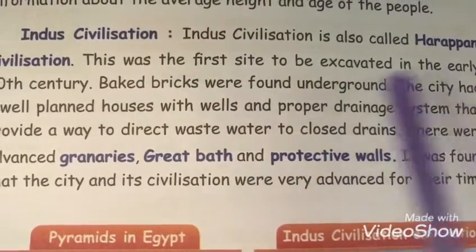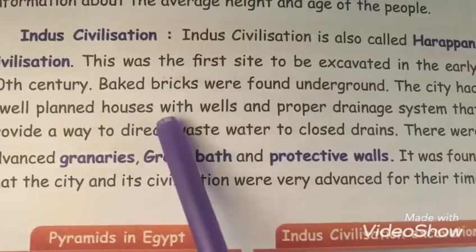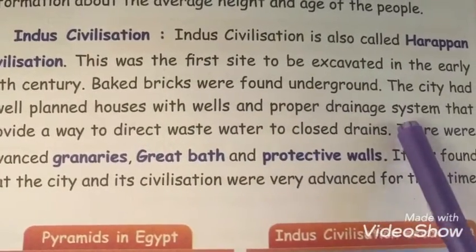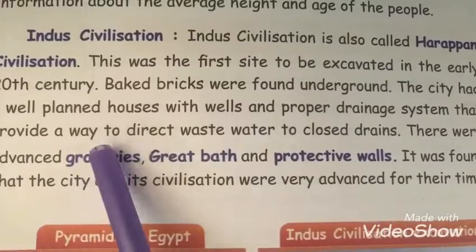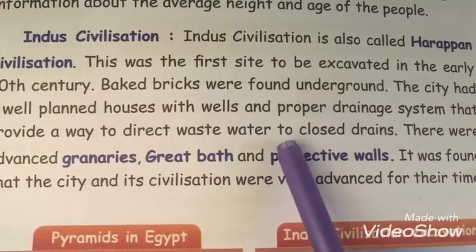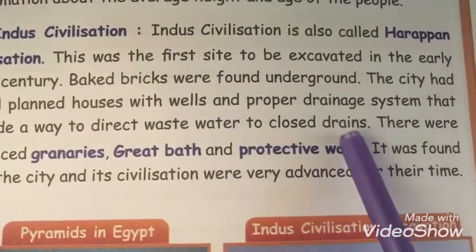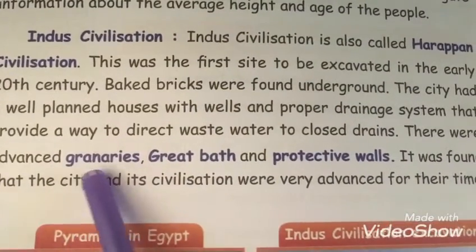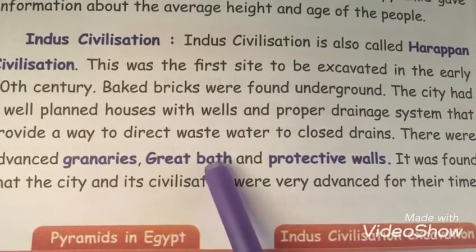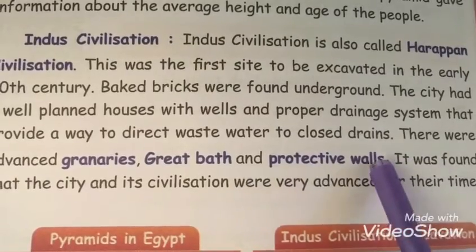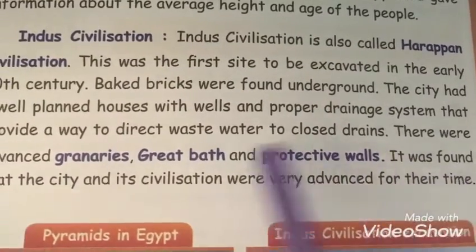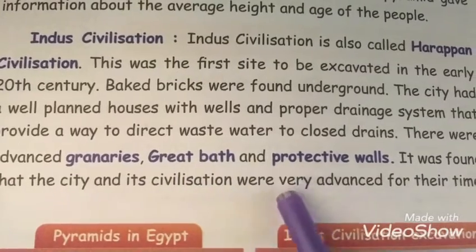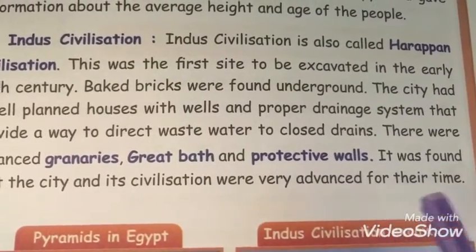The city had well-planned houses with wells and a proper drainage system that provided a way to direct waste water to closed drains. There were advanced granaries, great bath and protective walls. It was found that the city and its civilization were very advanced for their time.